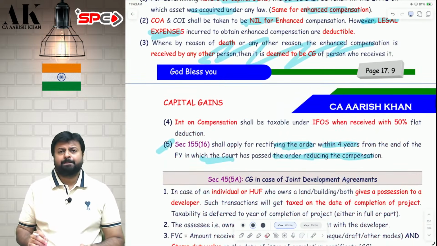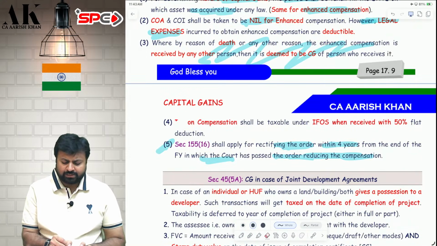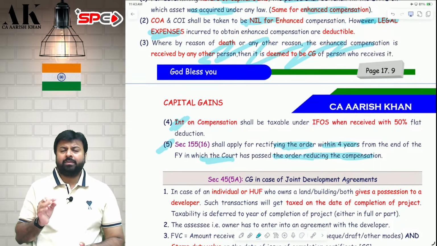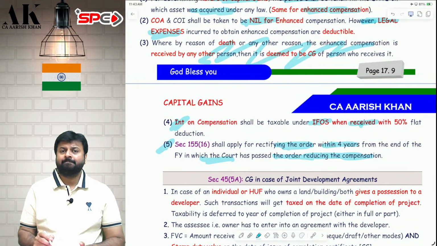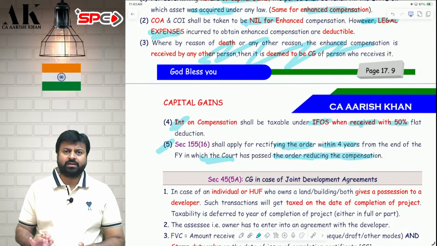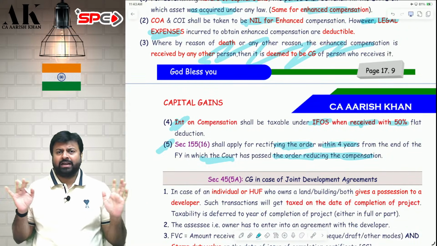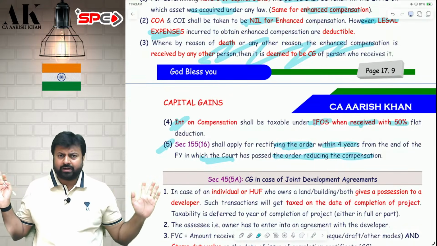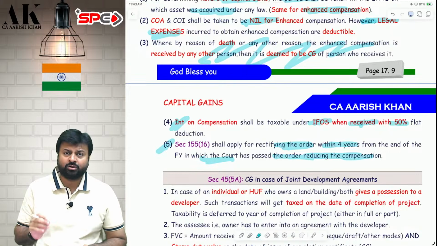Now next, in this entire process, if there is a delay in paying the compensation, the government also pays you interest on compensation. What is the treatment of the interest on compensation? It is taxable in the year of receipt first of all. It is taxable under IFOS secondly. And from this interest, you get a flat 50% standard deduction, irrespective of the amount. Even if the amount is 1 lakh, 2 lakh, 10 lakh, 50 lakh, 100 crore, 200 crore, whatever it is, you will get a flat 50% deduction. I hope it is clear to all of you.